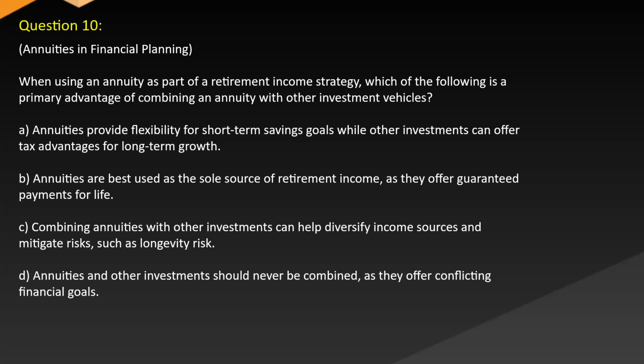When using an annuity as part of a retirement income strategy, which of the following is a primary advantage of combining an annuity with other investment vehicles? A. Annuities provide flexibility for short-term savings goals, while other investments can offer tax advantages for long-term growth. B. Annuities are best used as the sole source of retirement income, as they offer guaranteed payments for life. C. Combining annuities with other investments can help diversify income sources and mitigate risks, such as longevity risk. D. Annuities and other investments should never be combined, as they offer conflicting financial goals.